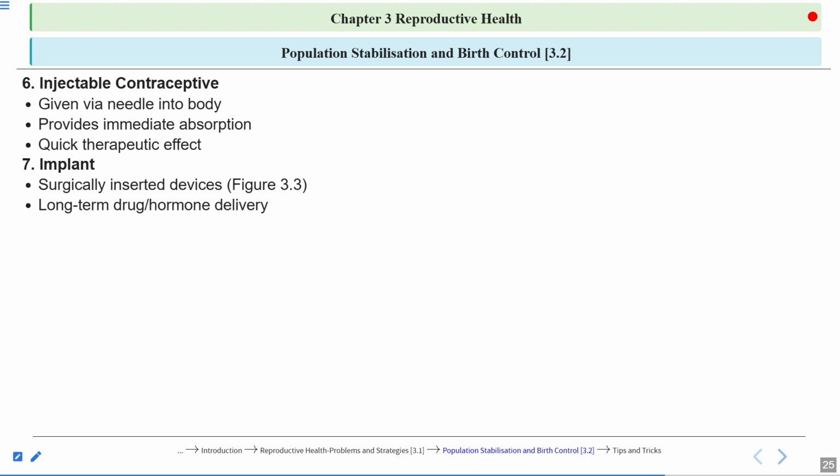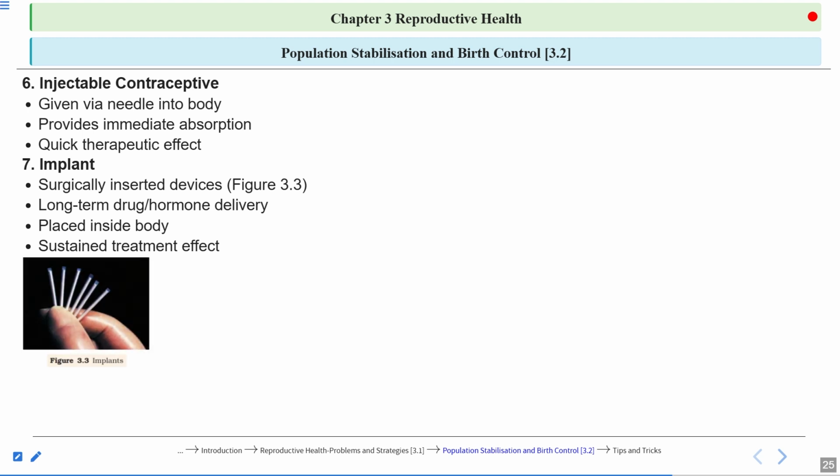Implants slowly release the hormones in very small quantities. So they are continuously releasing the hormones in small quantities. So that's why they have a long-term effect as well. They are placed inside the body, inside the skin, and they have a sustained treatment effect. So they work for a longer time period. And you can see here the image of the implant.